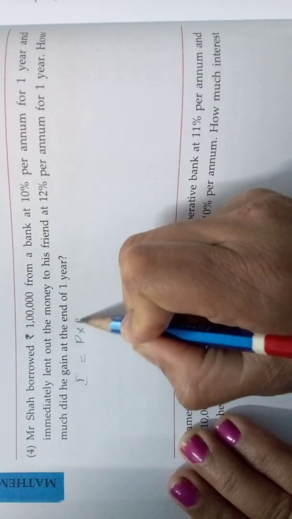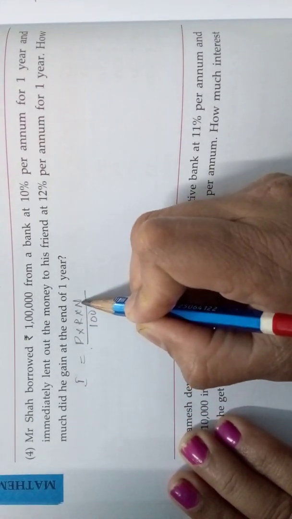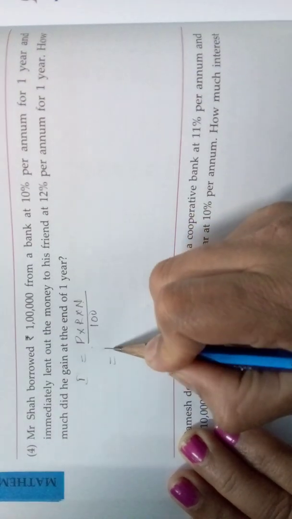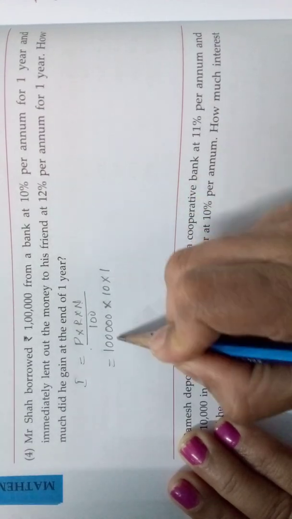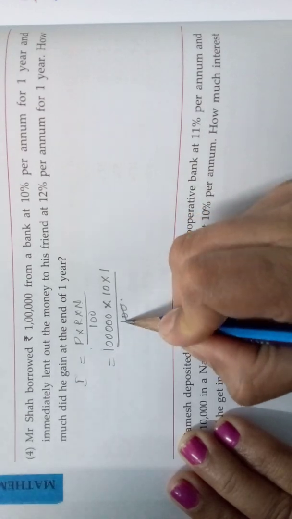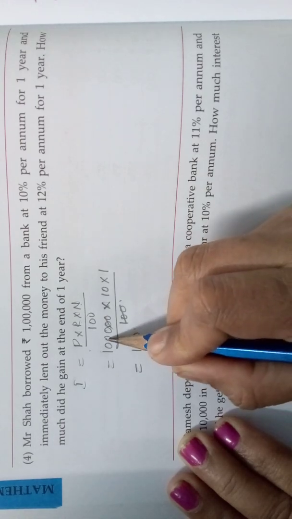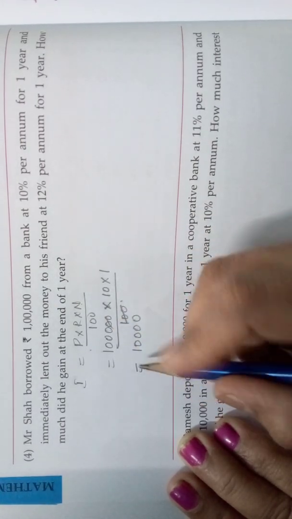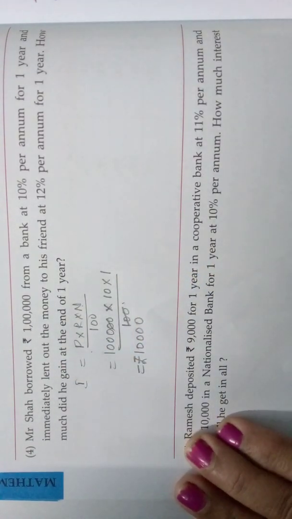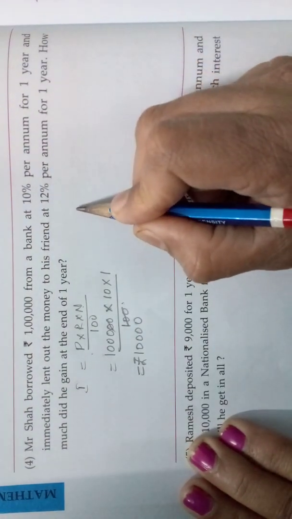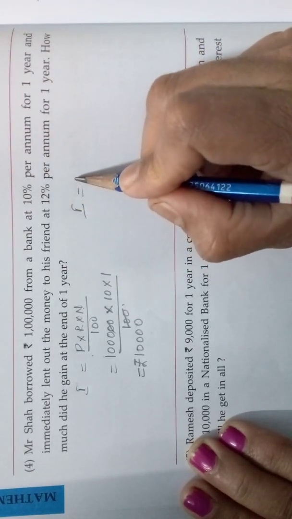P into R into N by 100, that is principal into rate of interest into years by 100. So, from the bank he borrowed 1 lakh, the rate of interest 10% for 1 year by 100. So, if you cancel it, you will get how much? 10,000 rupees, 1, 2, 3, 4 zeros. That is nothing but the interest that he should pay to the bank. Understood?